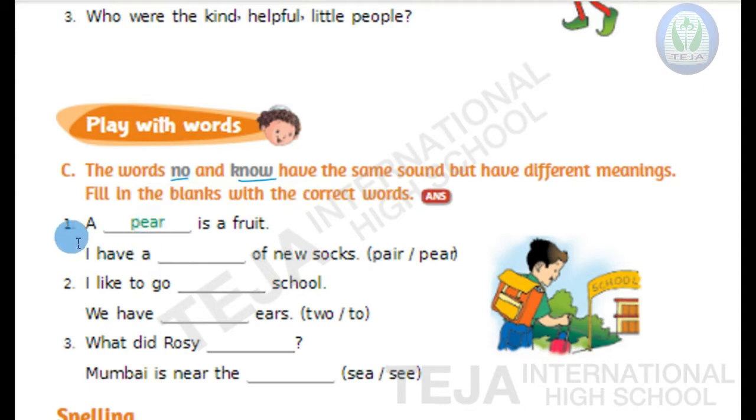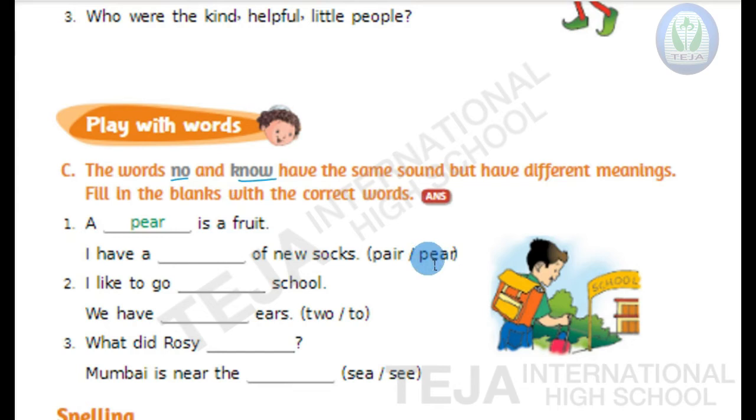Now here the first question is, a dash is a fruit. In that, the second blank is, I have a dash of new socks. So here the words in the bracket are P-A-I-R, pair, and P-E-A-R, pear. So here, pair means two, pear is the name of a fruit.